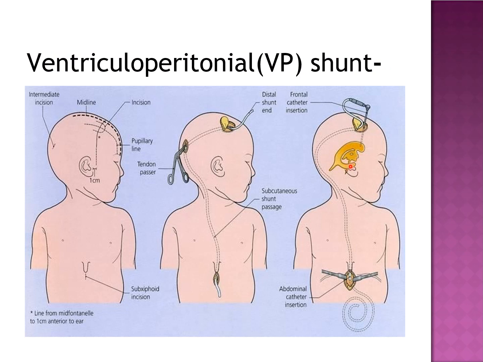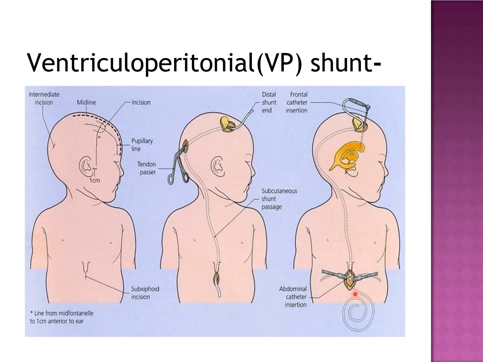In this image, you can see the placement of the VP shunt. This is the abdominal incision, and the peritoneal end or the abdominal end of the catheter is placed within the peritoneal cavity or abdominal cavity with the coiling. This coiling allows for the lengthening of the tube as the child grows, and it minimizes the number of revisions and replacement of the tube.